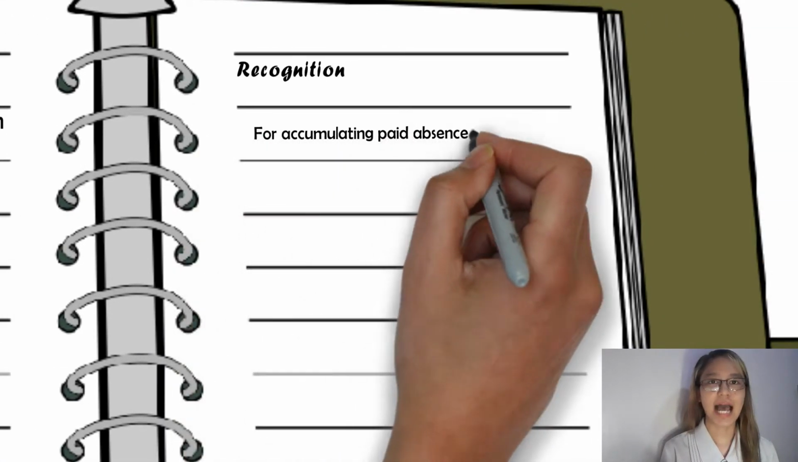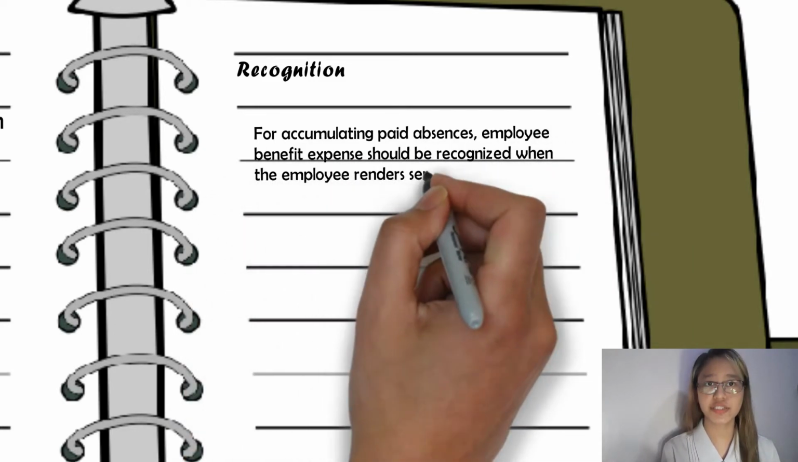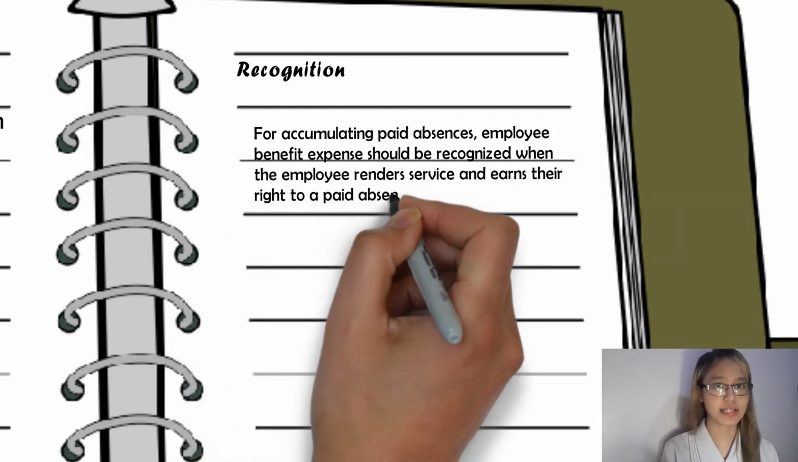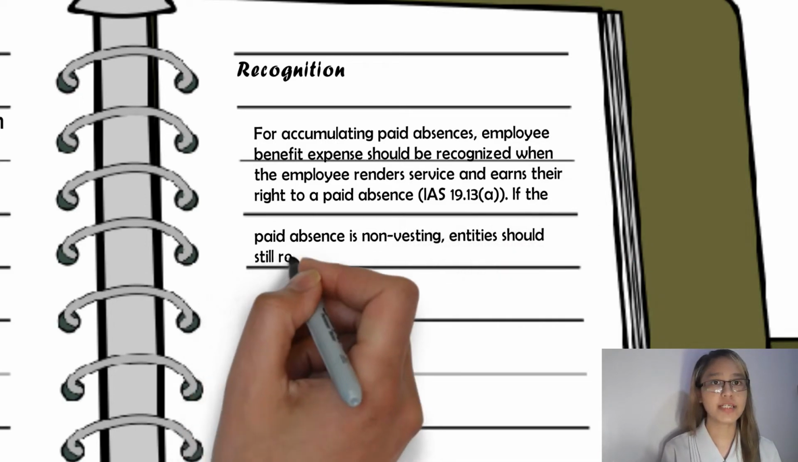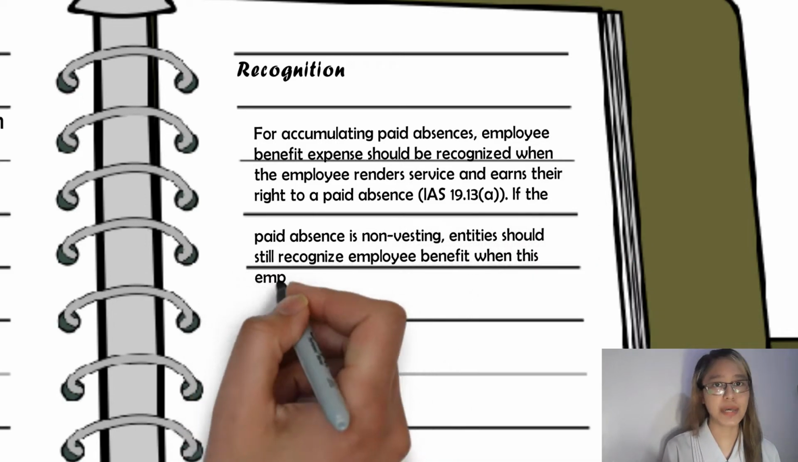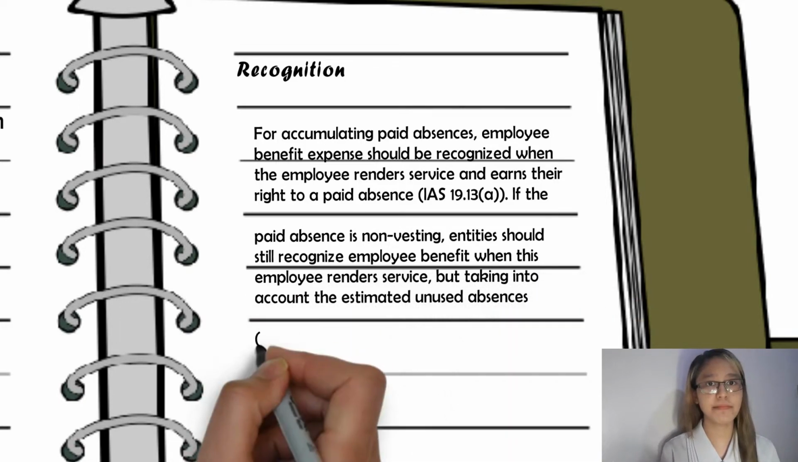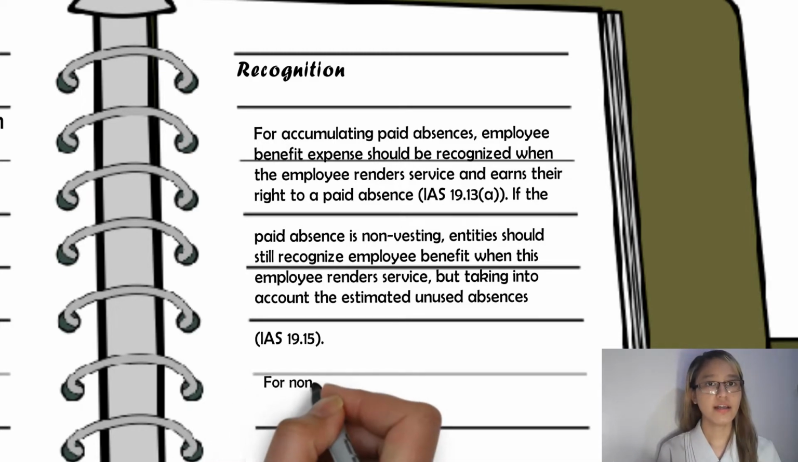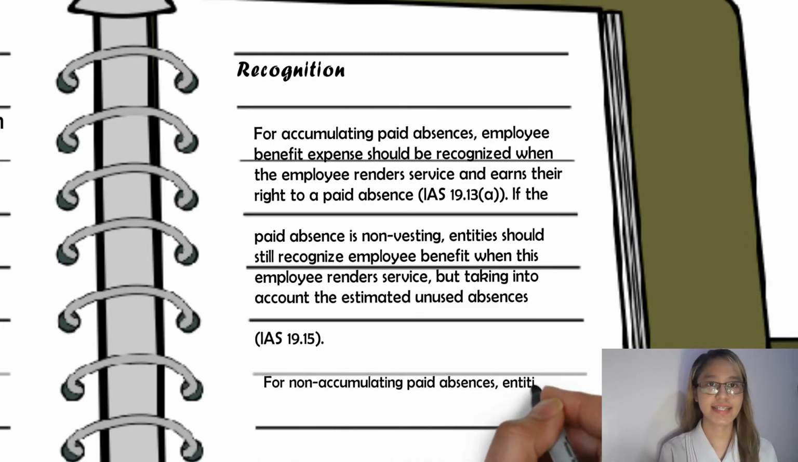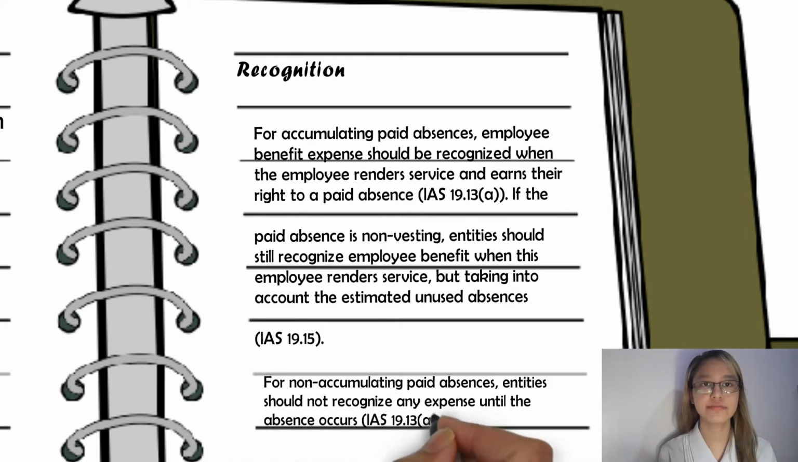For accumulating paid absences, employee benefit expense should be recognized when the employee renders service and earns the right to a paid absence. If the paid absence is non-vesting, for instance, on leaving the company, an employee does not receive any cash payment for unused absence, entities should still recognize employee benefit when this employee renders service, but taking into account the estimated unused absences. Meanwhile, for non-accumulating paid absences, entities should not recognize any expense until the absence occurs.